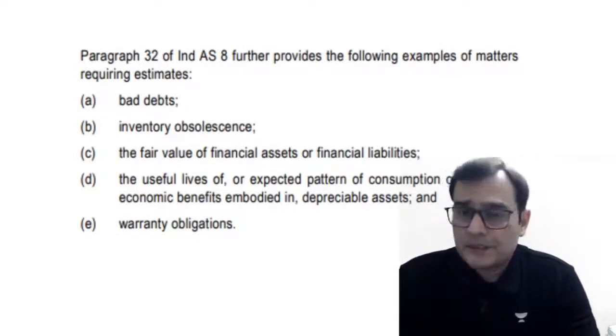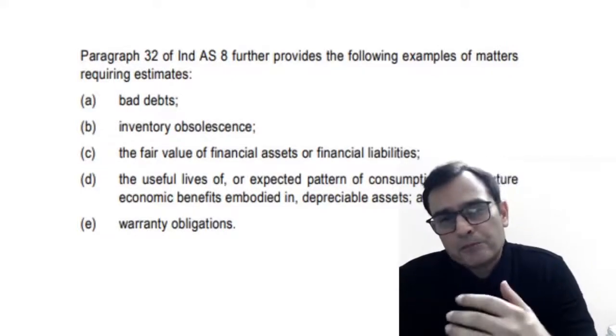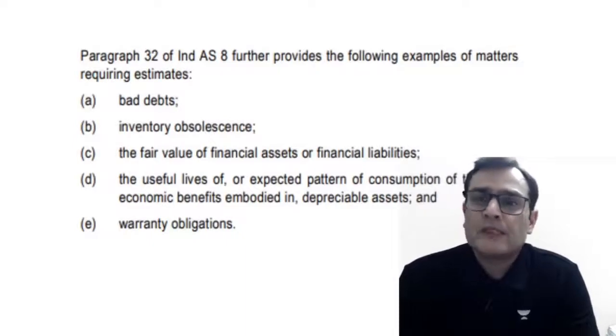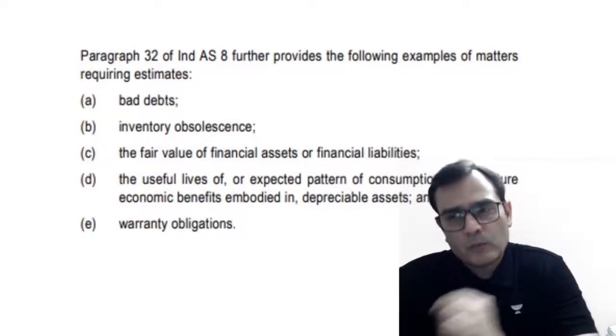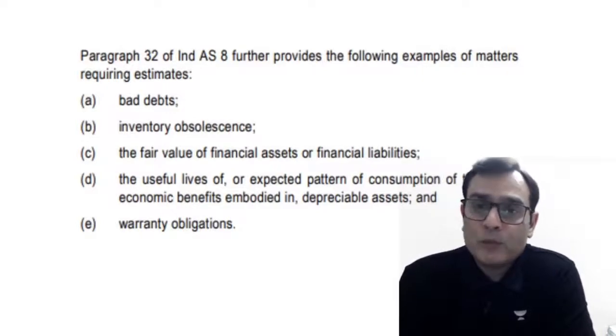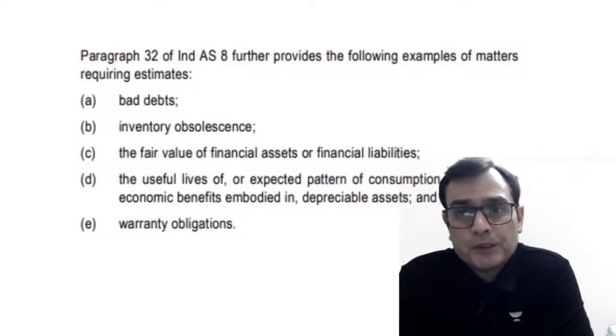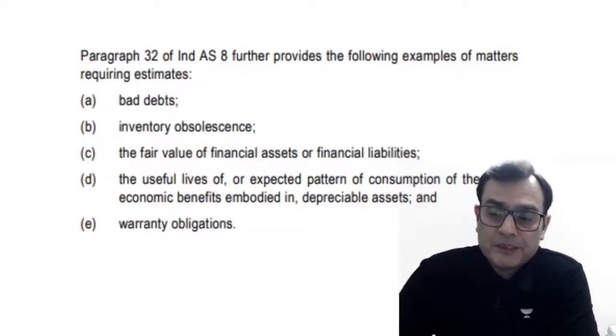Well, the list which is given in para number 32 is not an exhaustive list, but is purely illustrative in nature. There could be a lot of other examples which could indicate that these are accounting estimates. But one particular question, which always provokes the mind, is that when you change the depreciation method, is that supposed to be a change in accounting policy or not?